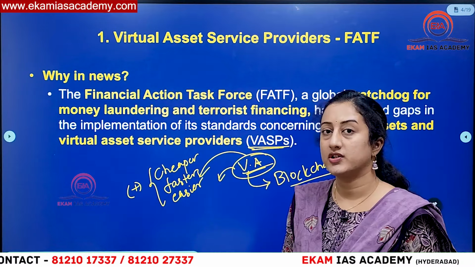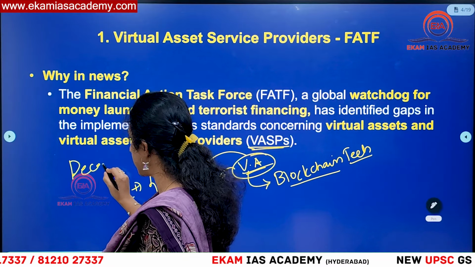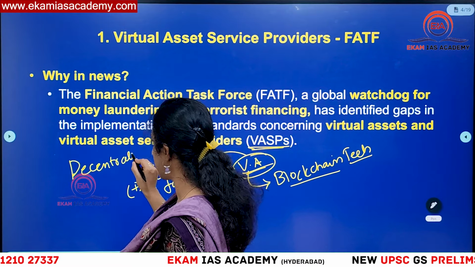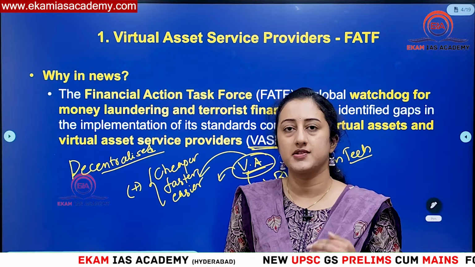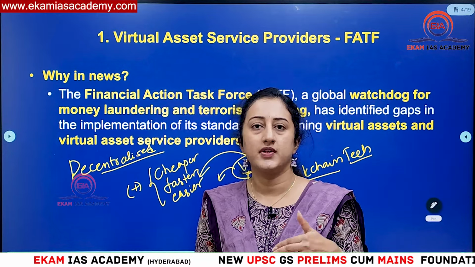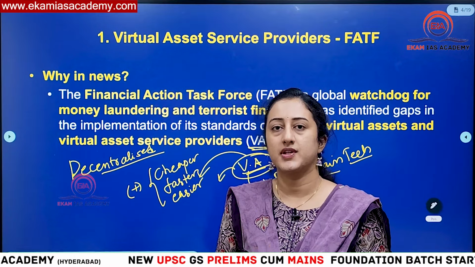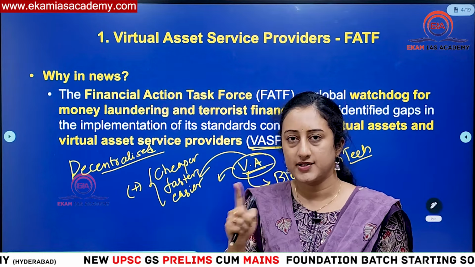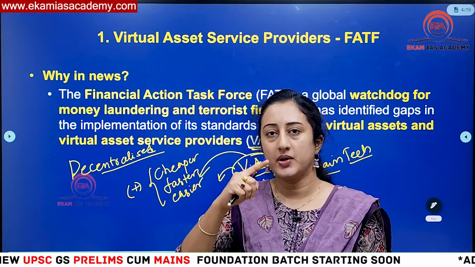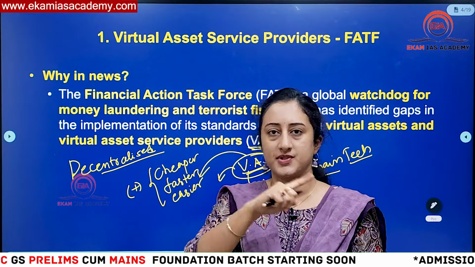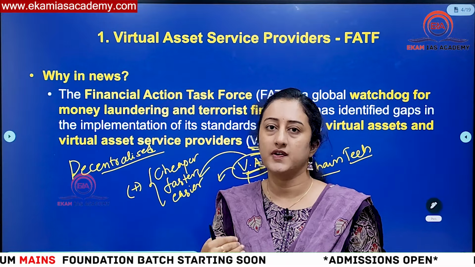But what are the concerns? The most important concern is that they're decentralized. Decentralized means there is no regulatory mechanism. For example, if you want to transact with your friend or your neighbor in monetary terms, when you transact from your account to his or her account, it goes through an intermediary, the bank, which observes the transaction. There is some central regulatory mechanism in the Indian financial system.